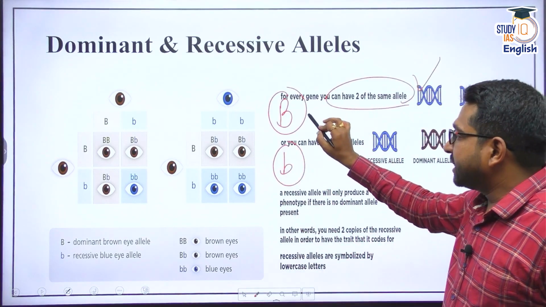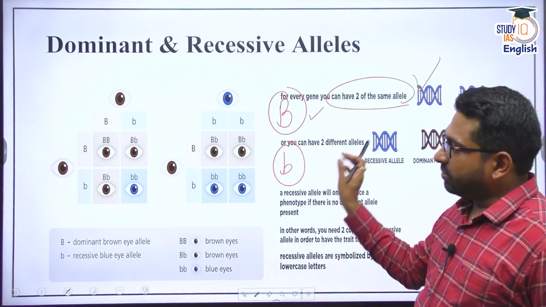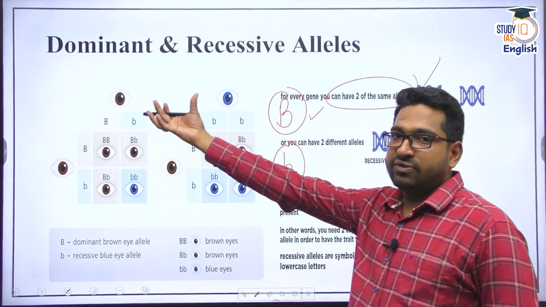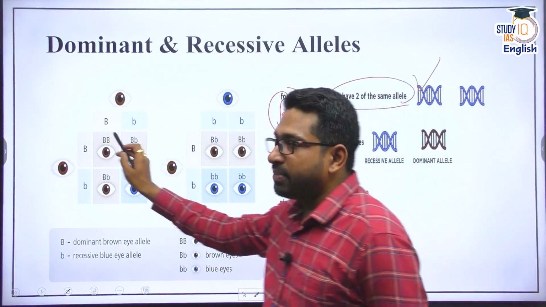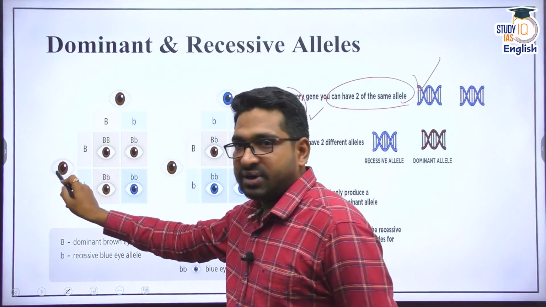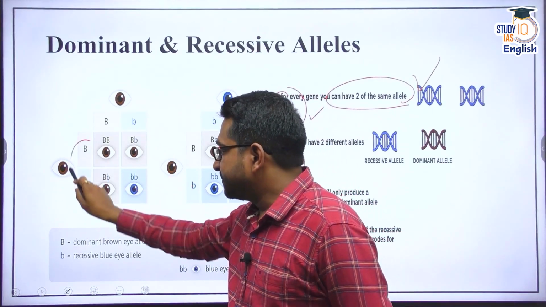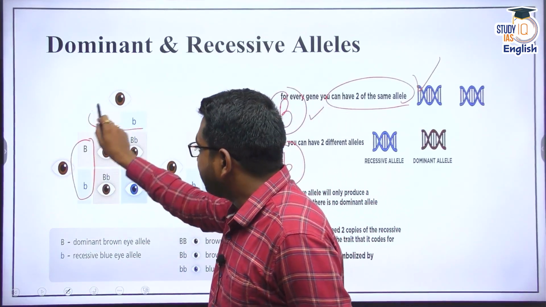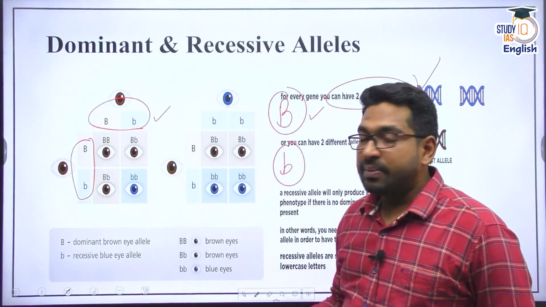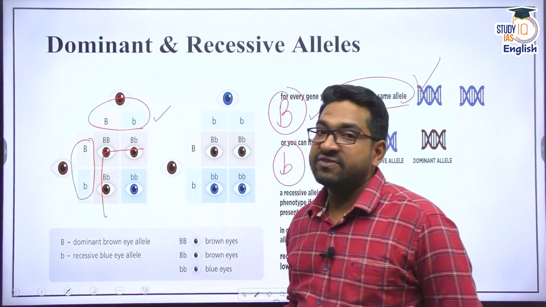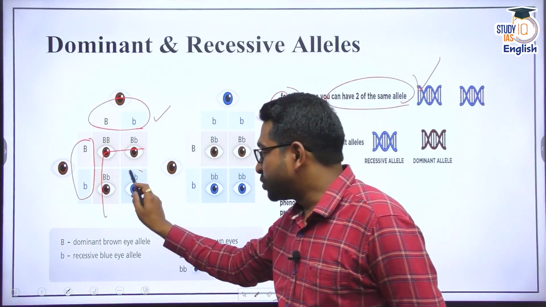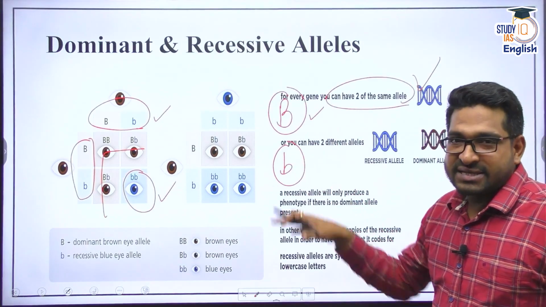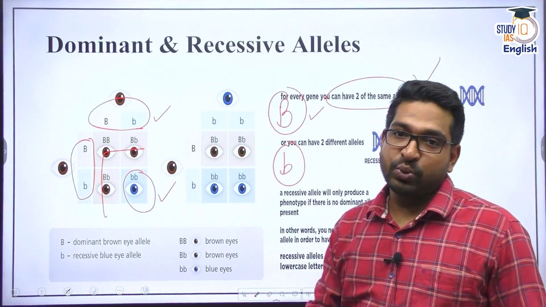Now if I get a B allele, a capital B allele, I will get brown eyes. As I told you, there is a possibility that half the information comes from the father's side and half from the mother's side. When you combine them, say if the father has one dominant allele and one recessive allele, and the mother has one dominant allele and one recessive allele, there is a 75% probability of getting brown eyes. But there is also a probability of getting the recessive allele, blue eyes. All right. This is just an example to explain how alleles work.